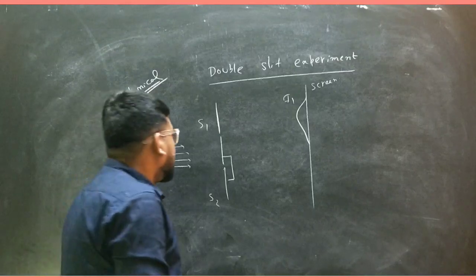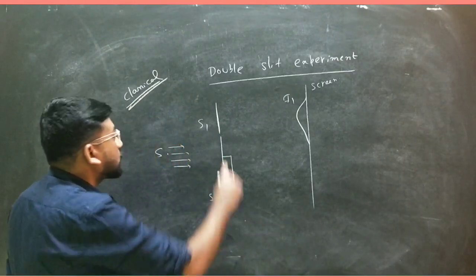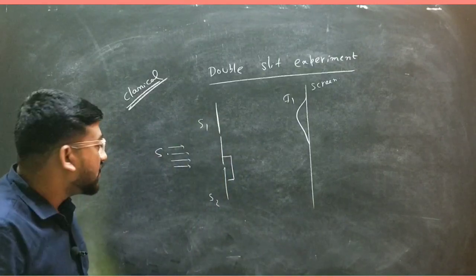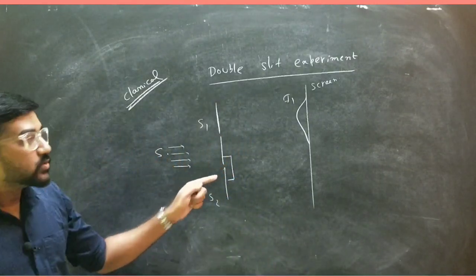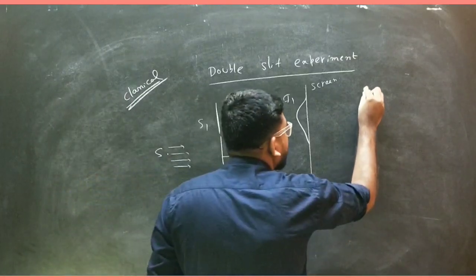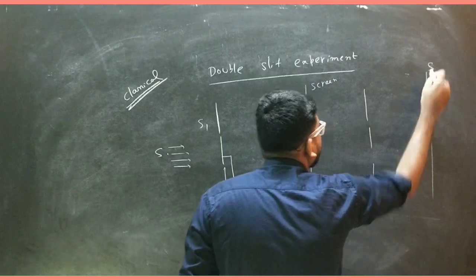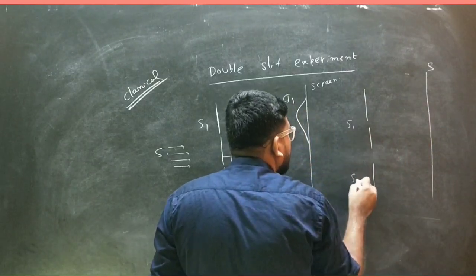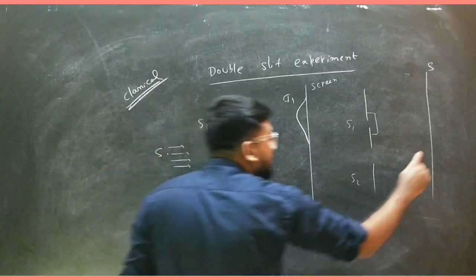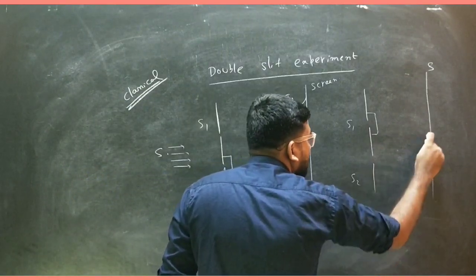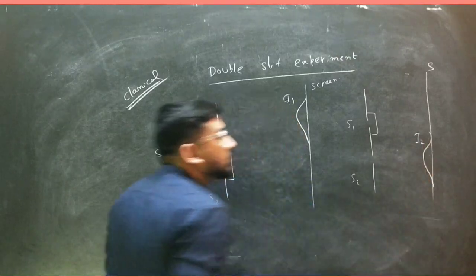Now if you perform the same experiment again, and now you close this S1 and allow the bullets to pass through this slit S2, then what will happen? In that case, this is the screen now, and this is S1, S2. Now let us close this S1, then you can see the intensity pattern of bullets on the screen is just something like this. So this is I2.